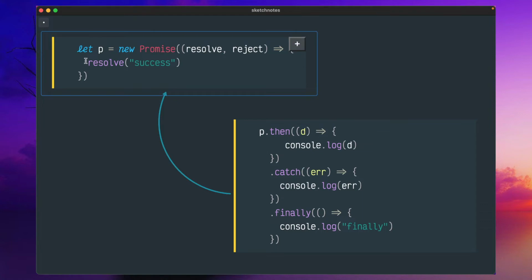So for success, you will call resolve and pass in the data. And for failure, you can call reject with the failure message. You don't need to call resolve and reject one after another. You can put some if else condition, do some error checking, and handle it. And you can assign it to any variable. This P is of promise type.